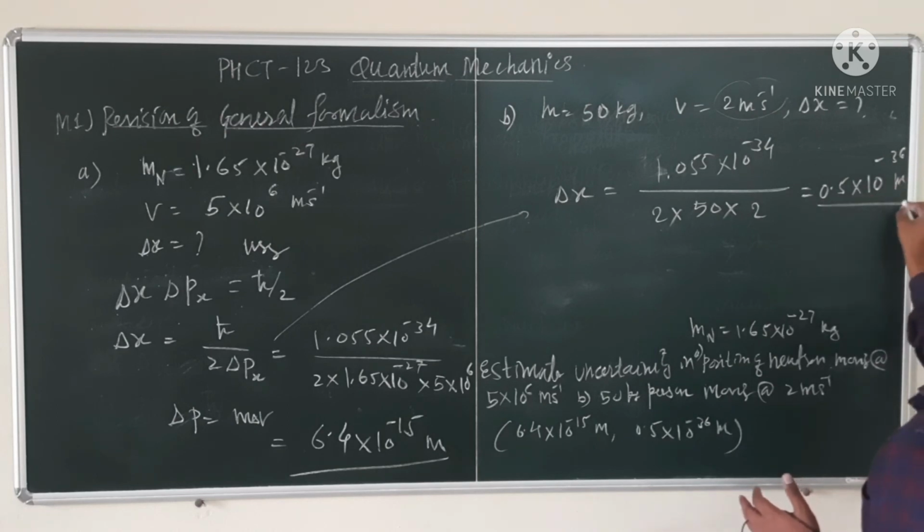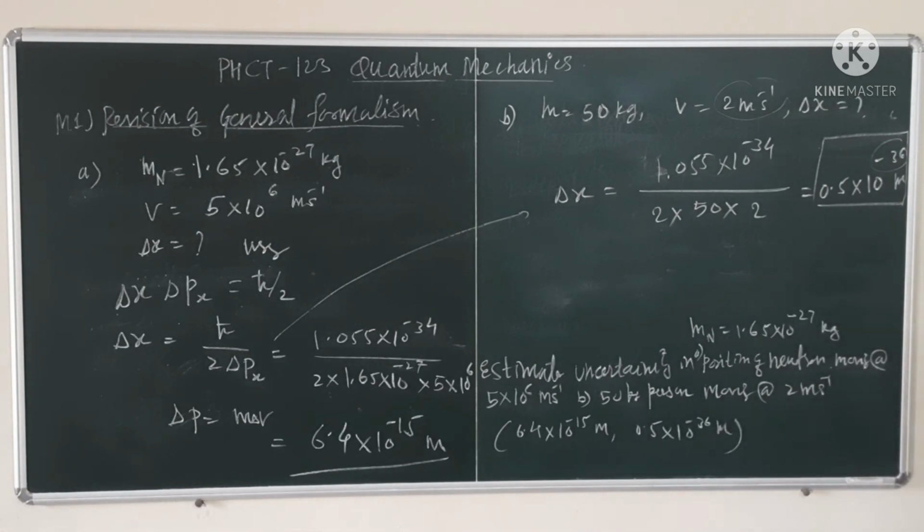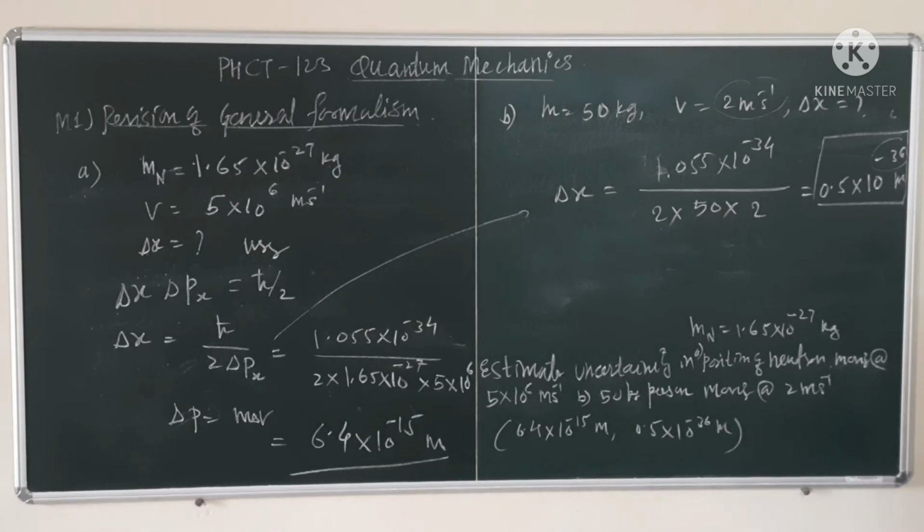meter. Now see, this is 10 raised to minus 36 meter, and we know that the person is confined, suppose, in a few kilometers range. There is a very vast difference between the range in which the person is confined and the possible uncertainty. These two quantities are not related, there is a very large difference between them.